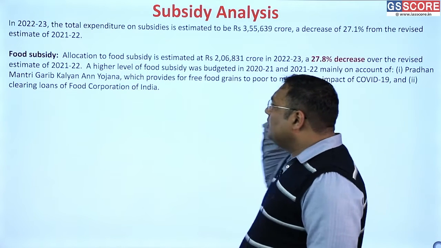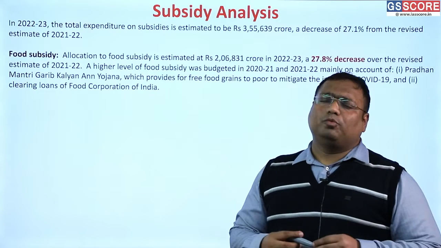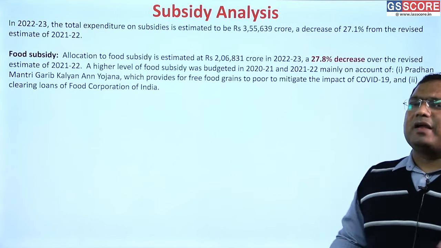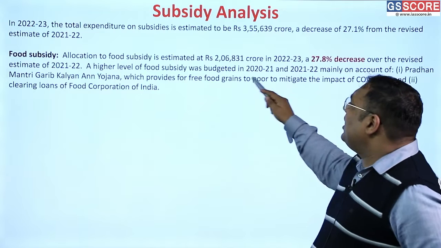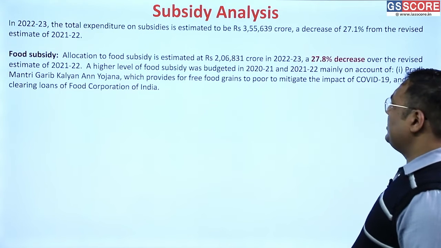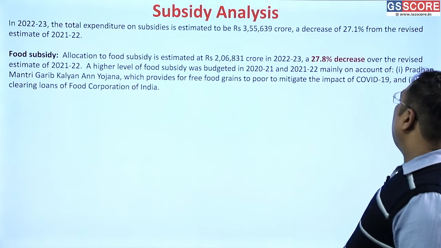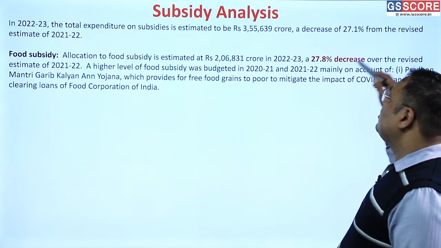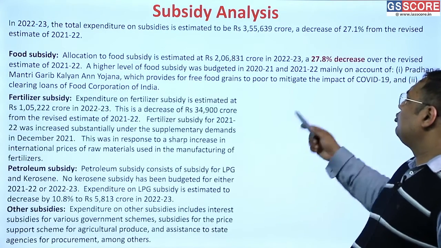See, in 2021, the food subsidy was much more, as there was a long lockdown and there was migration of laborers. So there was a much higher level of food subsidy that was budgeted. So Pradhan Mantri Garib Kalyan Anna Yojana, and the impact of COVID-19 on poor people, and there were also loans for the Food Corporation of India that were cleared.